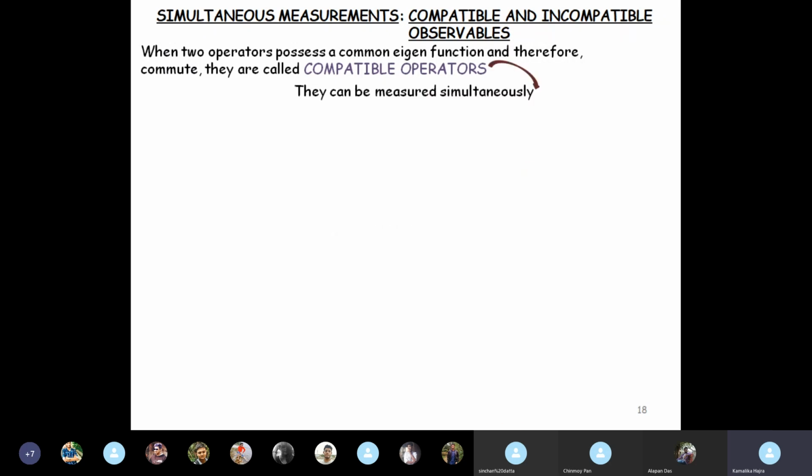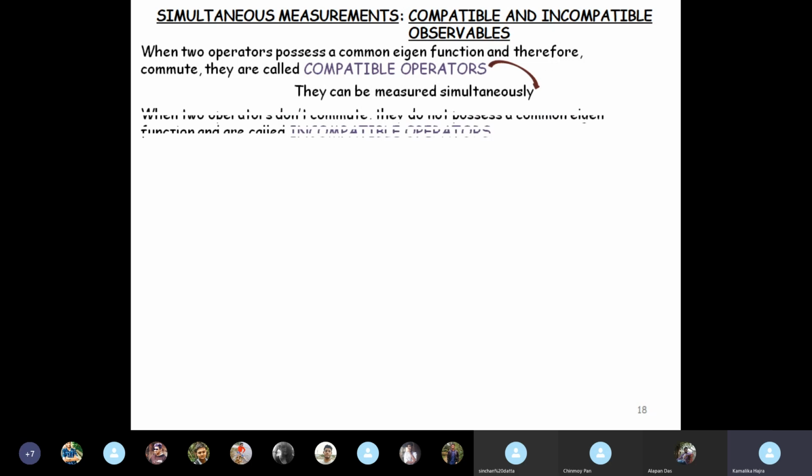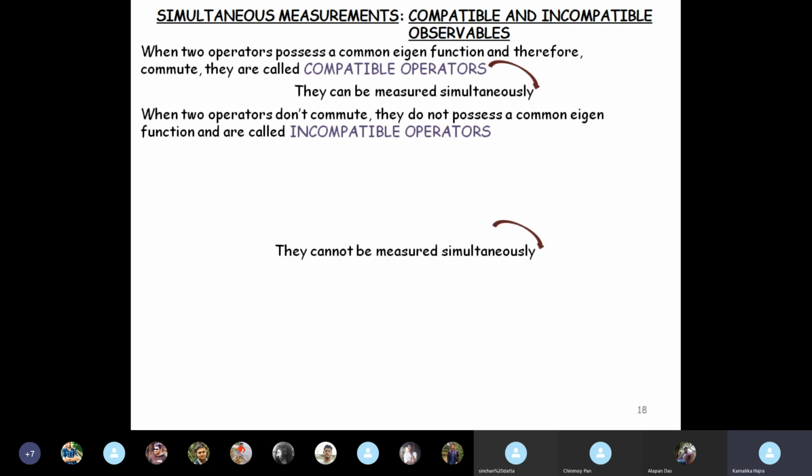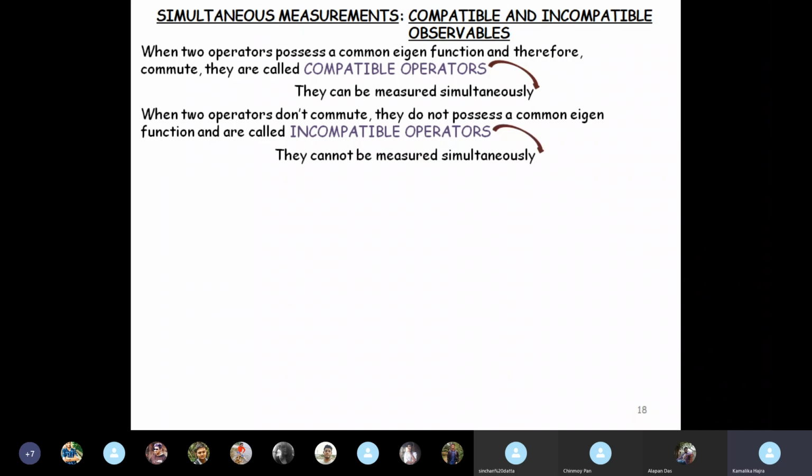Which means that they can be measured simultaneously. Now, obviously, the converse of this statement is that when two operators do not commute, they will not possess a common eigenfunction, and then we will call them incompatible operators, which means that they cannot be measured simultaneously.